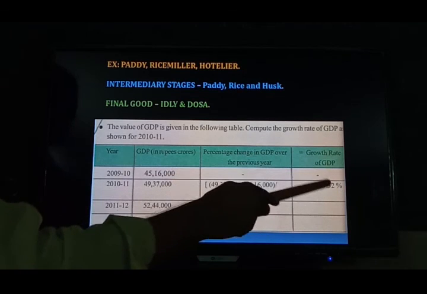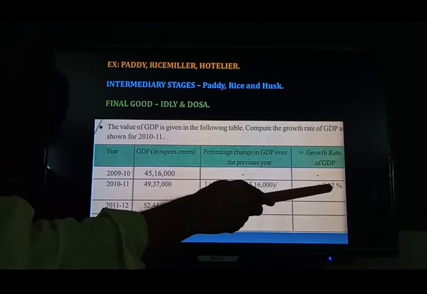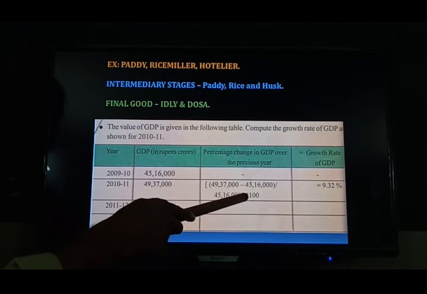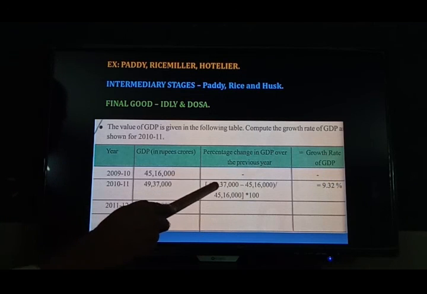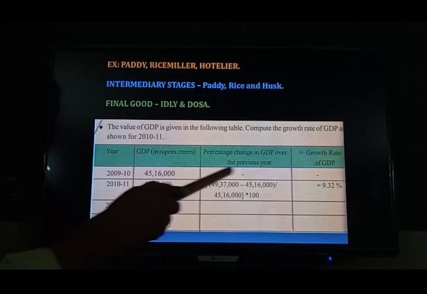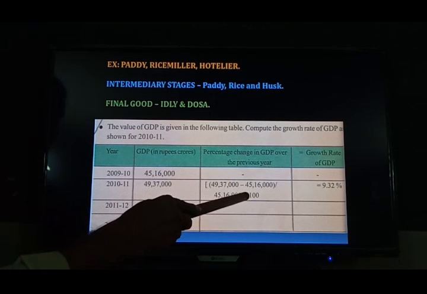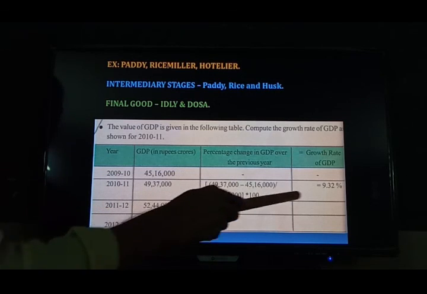How can we find this growth rate of GDP, 9.32%? So the figures, once you observe once again: present year minus past year gives some amount, multiplied by 100. Then we can find this.